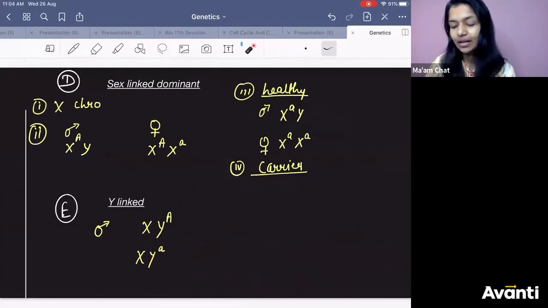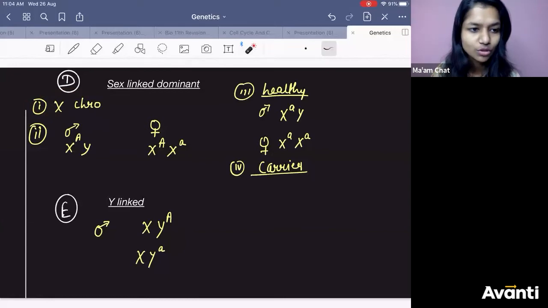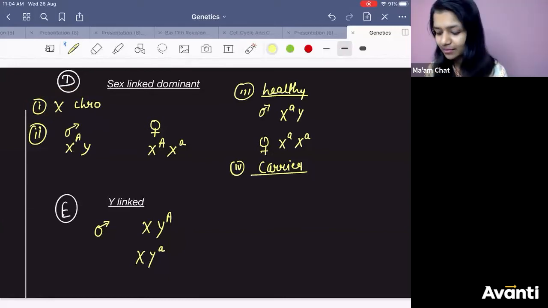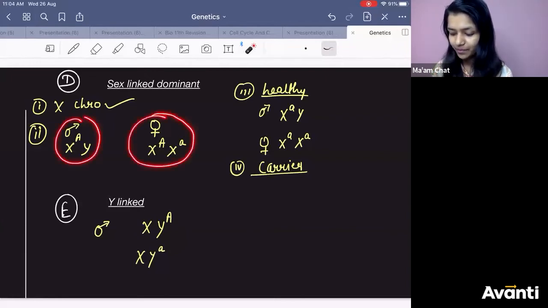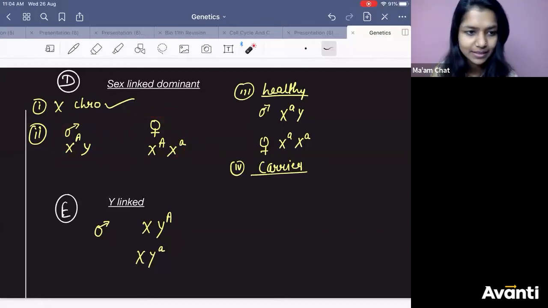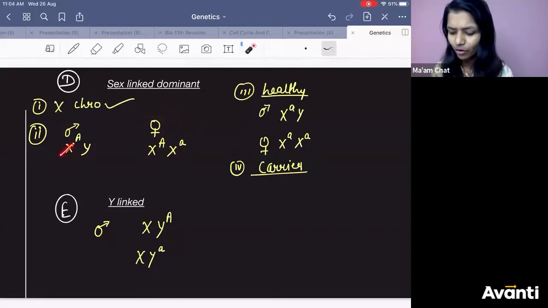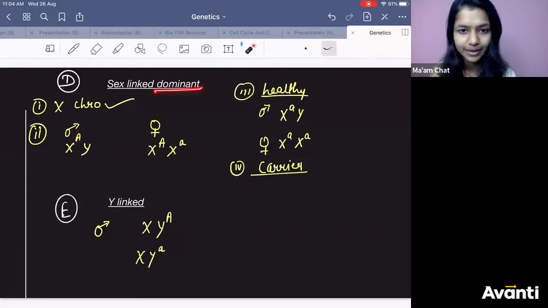Going ahead. Now coming to sex-linked dominant. Sex-linked dominant disease. Tell me which chromosome is affected? X chromosome, yes or no? Yes, bilkul yes. If I say sex-linked dominant disease is there, male and female, who will have more chances of having the disease? Male again, because male have what? One X chromosome. Right? There is only one possibility. If it is capital, disease. If it is small, no disease. Because the disease is dominant.